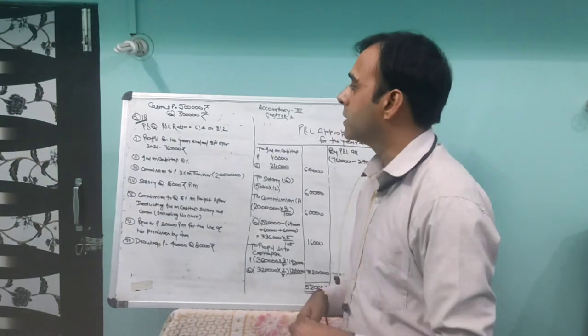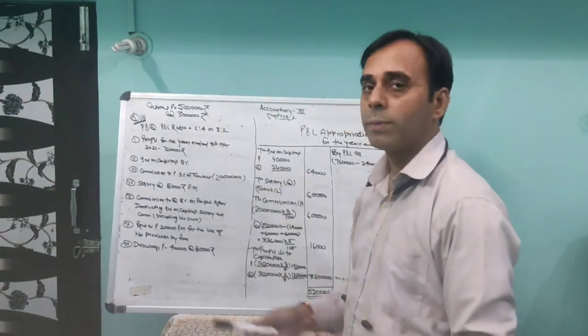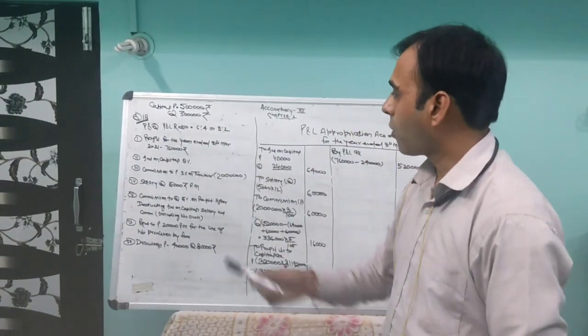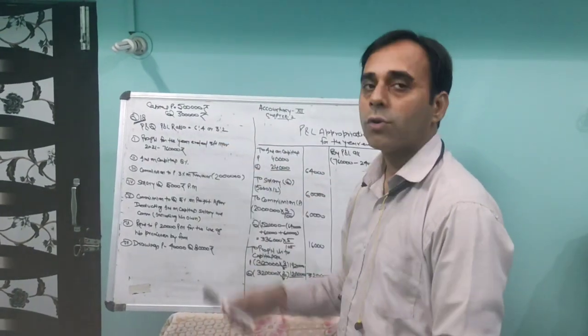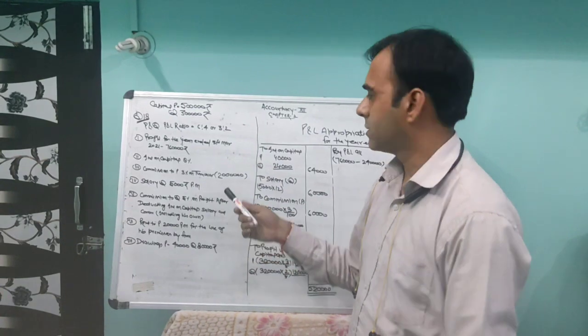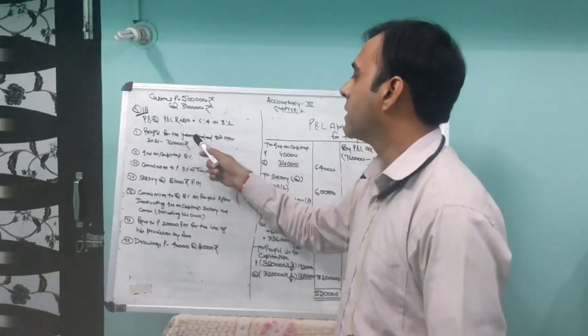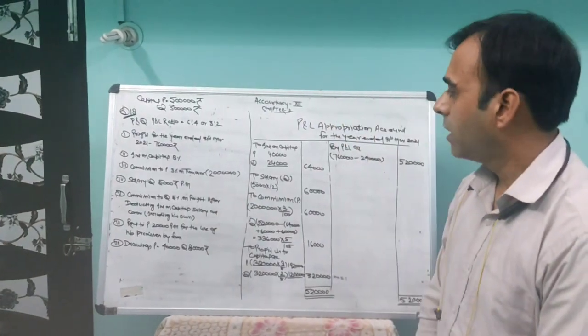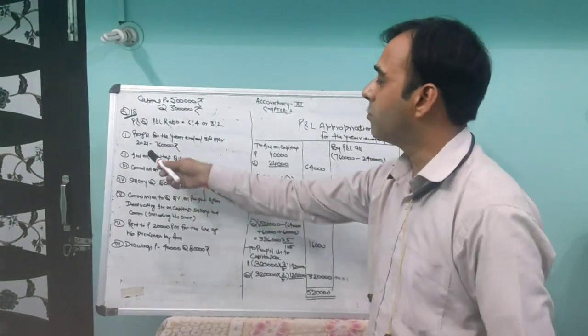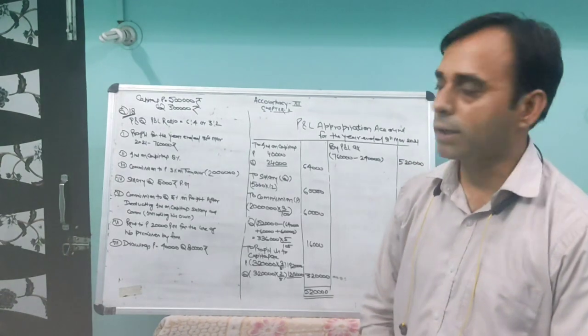The question says there are two partners, P and Q. The capital of P is 5 lakh rupees and Q is 3 lakh rupees. The profit sharing ratio of P and Q is 60-40. You can say 6-4 or you can say 3-2, it's a common thing. The profit for the year ended 31st March 2021 is given as 7,60,000 rupees. What do we have to pay to the partners? We have to pay interest on capital at 8% per annum.